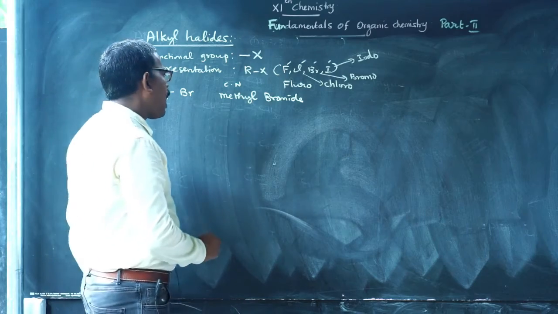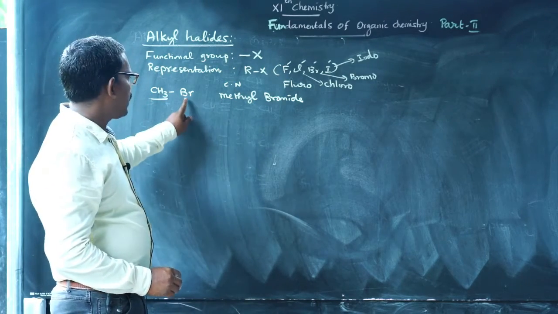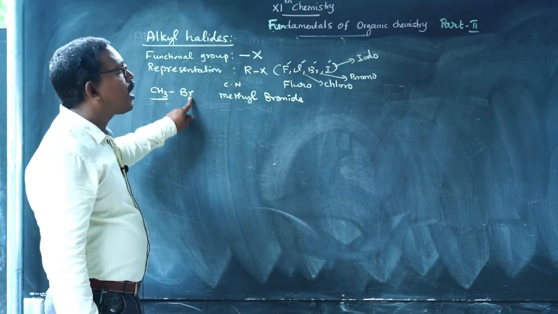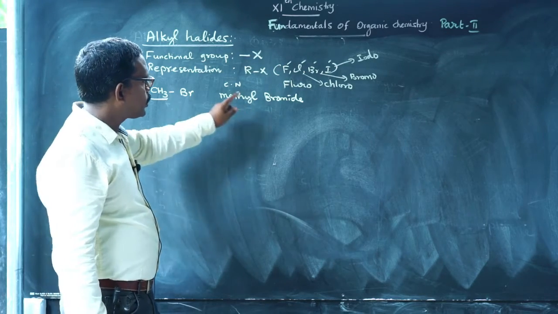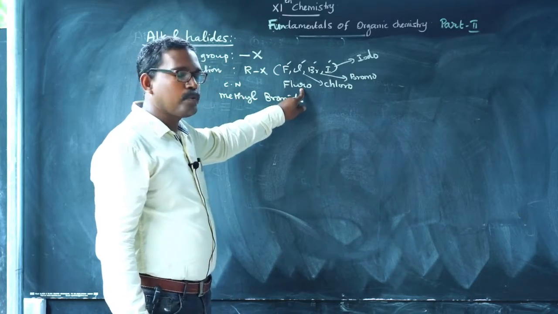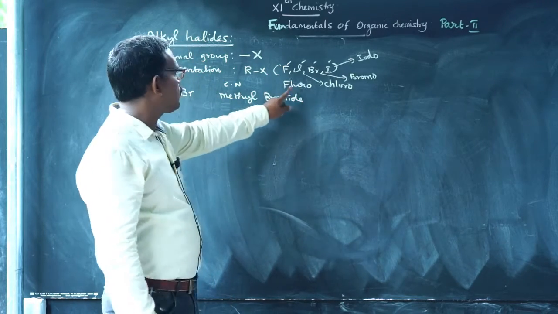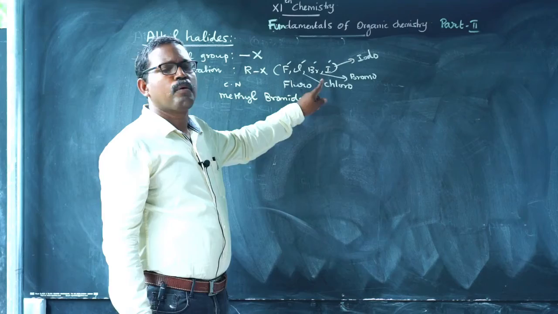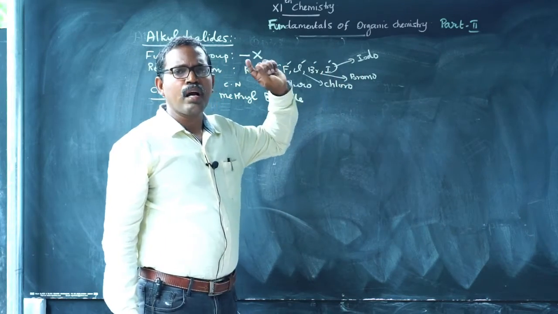How to write the IUPAC name of the compound? First start from the halogen. I already told you the prefixes: fluoro, chloro, bromo or iodo.